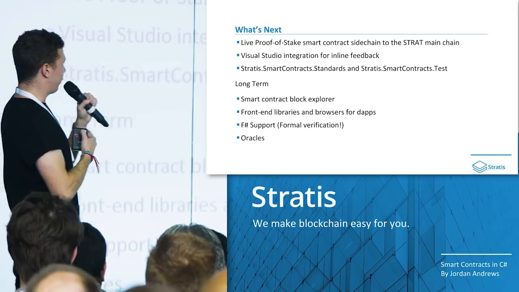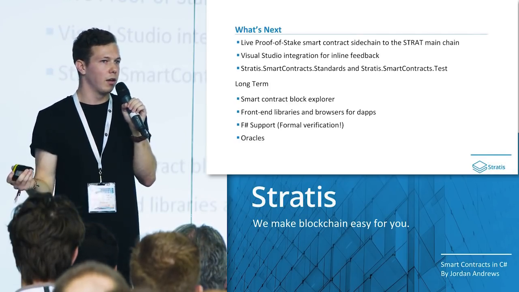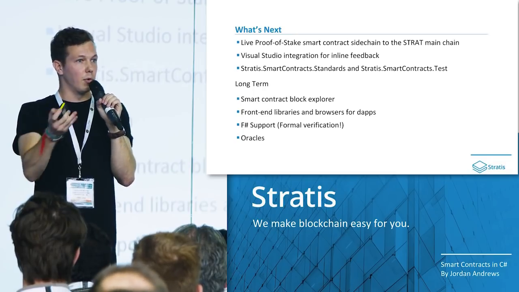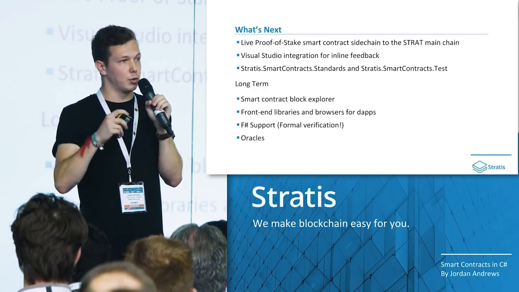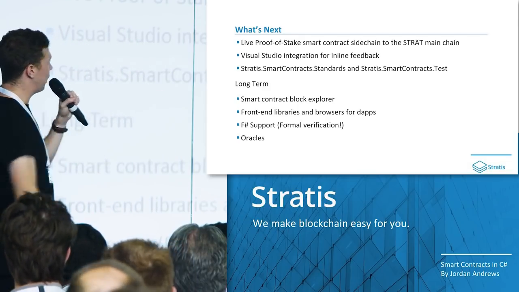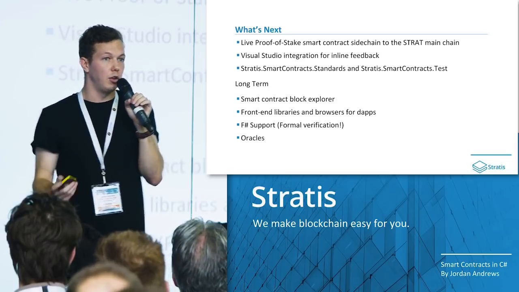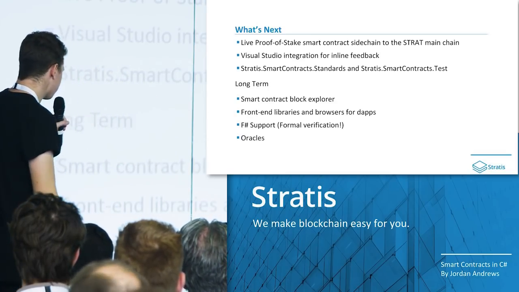Then stratis.smartcontracts.standards and .tests NuGet packages. This is really exciting. If you're aware of maybe Ethereum or Neo, you'll know that there are ERC or NEP5 contract standards. In our case, all you have to do to access these is include this NuGet package, override an interface, and you're now good to go, rather than having to try and crawl through GitHub issues.